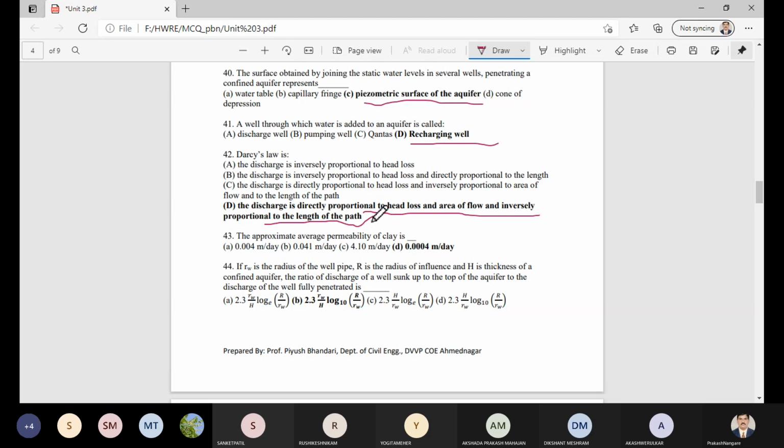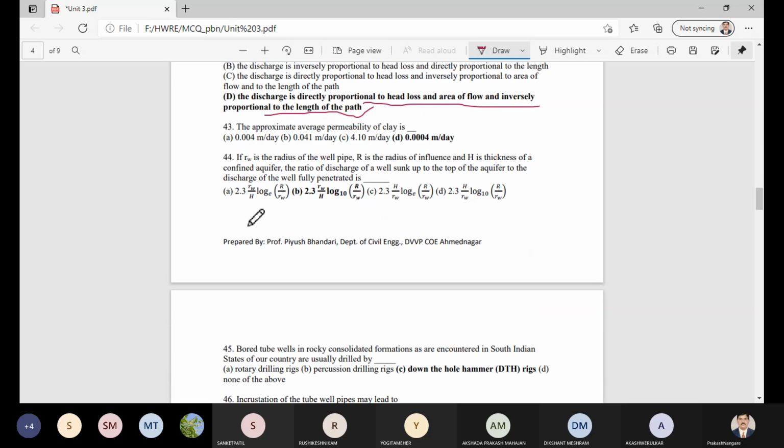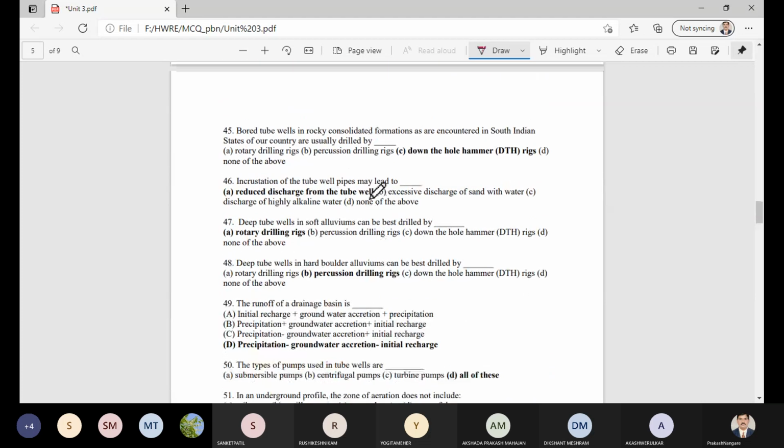That means V or Q is directly proportional to i. So the approximate average permeability of clay, please remember this, is 0.04 meters per day. And if rw is the radius of the well pipe, R is the radius of influence, H is the thickness of the confined aquifer, the ratio of the discharge of a well sunk up to the top of the aquifer to the discharge of the fully penetrating well. Please remember this equation, 2.3 rw by H log10 of R by rw.